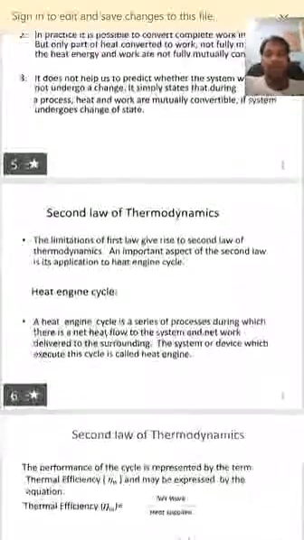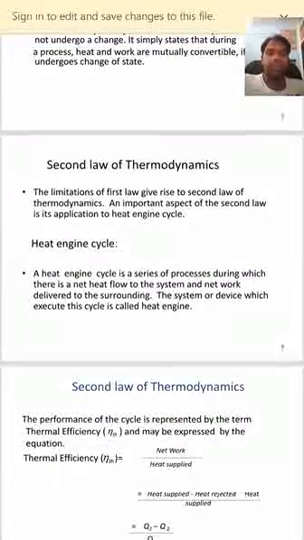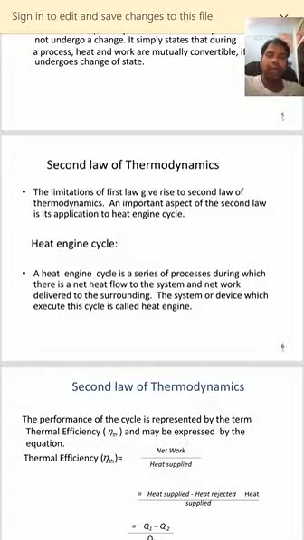Right? So the second law of thermodynamics is given by two statements. One is Kelvin-Planck statement, the other one is Clausius statement. Now, heat engine cycle is a series of processes during which there is a net heat flow into the system and net work delivered to the surroundings. In a cyclic process, the heat flows into the system and the work is delivered to the surroundings. Such a type of device is known as heat engine.